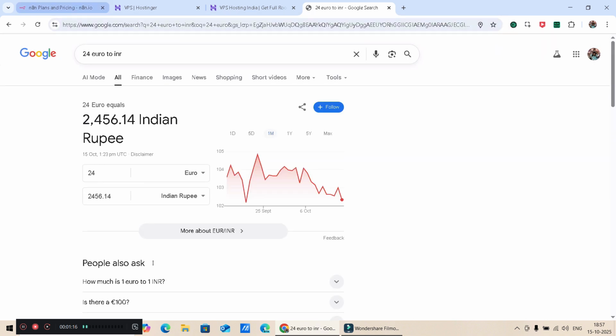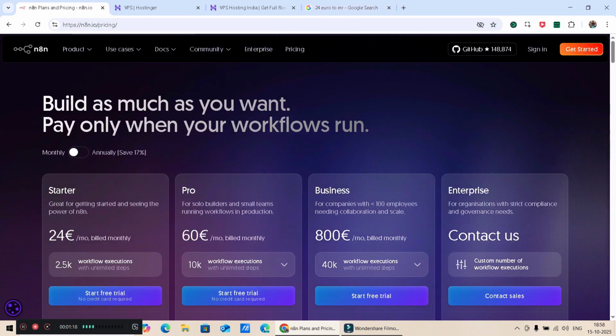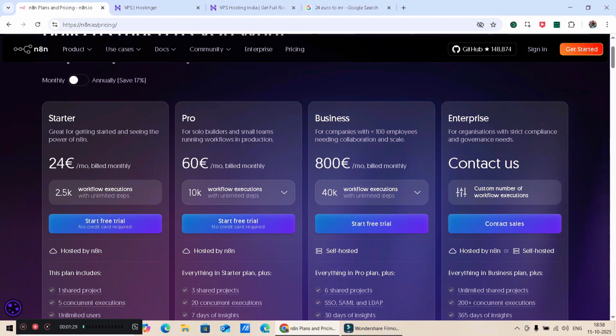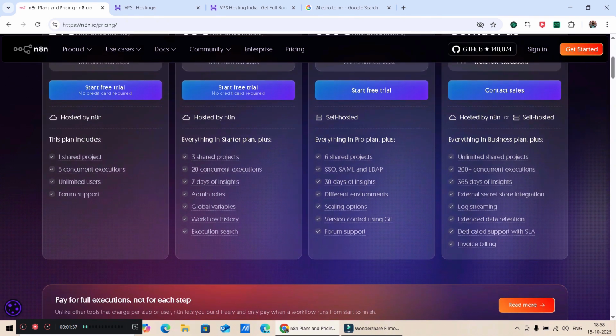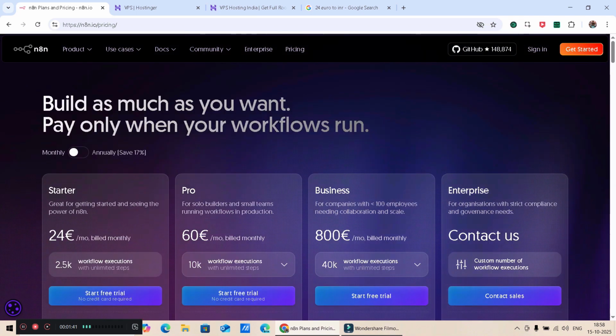It comes around 2,500 rupees per month. So it is not affordable for most of the Indians, and even though it is affordable for certain people, you can execute only around 2,500 workflows, and you can share only a single project, and this is not easy and not convenient for us.